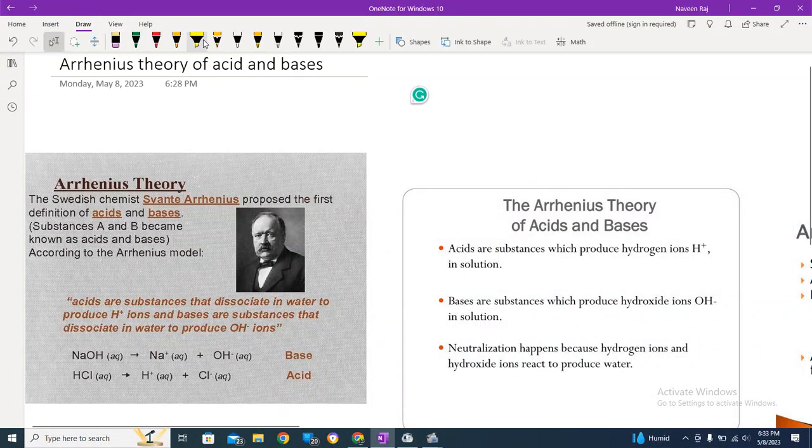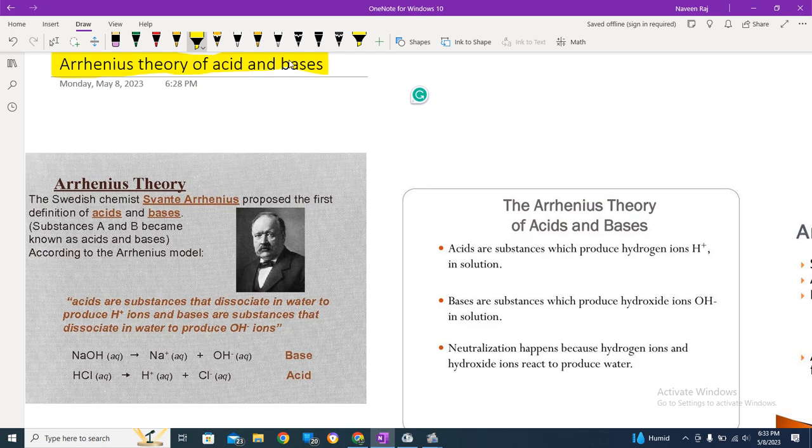And in today's video, we are going to discuss the Arrhenius theory of acids and bases, part one. In the previous lecture on acids and bases, we discussed the very initial theory, which was termed the classical theory of acids and bases. If you haven't checked out that video, do check that out. In today's video, we are discussing the more updated version of the classical theory. So without wasting time, let's start.